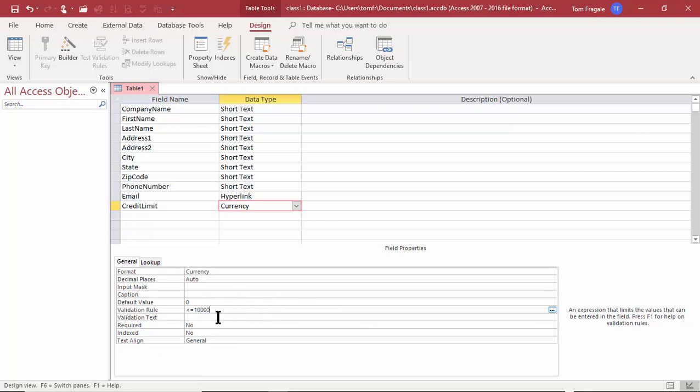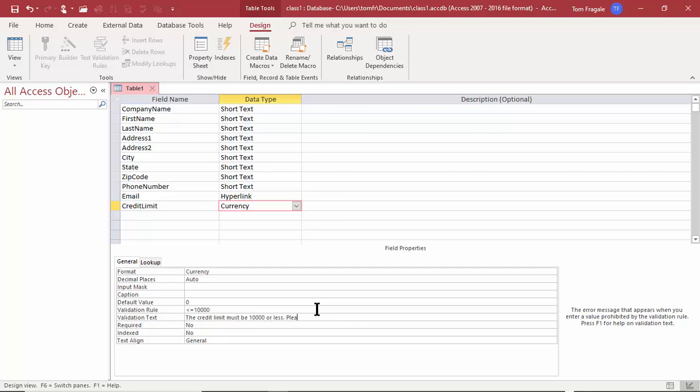But that means if they type in a number that's bigger than 10,000, it's not going to accept it, it'll reject it. So you can do field by field validation here. Now the validation text is going to be a message that they get if they typed in something over $10,000. So I'll say the credit limit must be $10,000 or less.